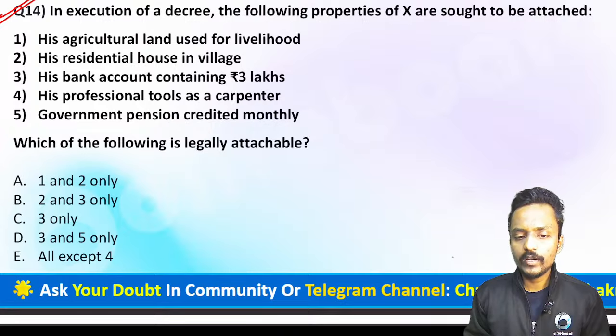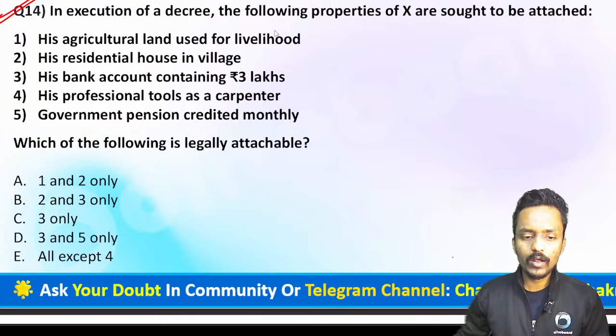Yes, guys, have you read the question? What is the question requirement? The question is saying that at the time of execution of a decree, the following properties of Mr. X are sought to be attached. Now you are all required to identify which of these properties can be attached. The first is his agricultural land used for livelihood.